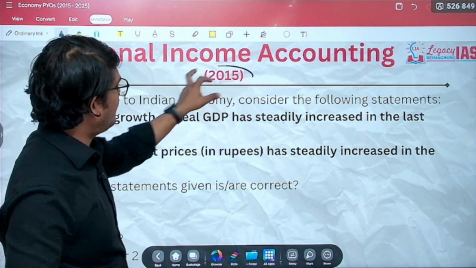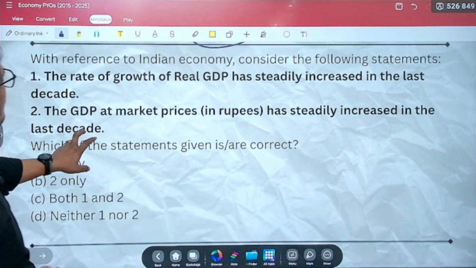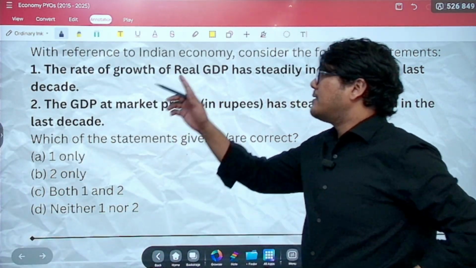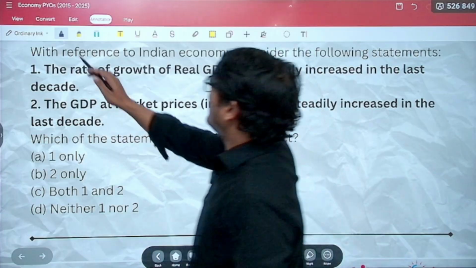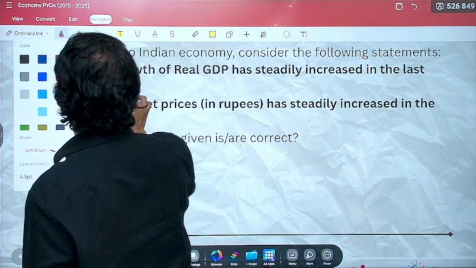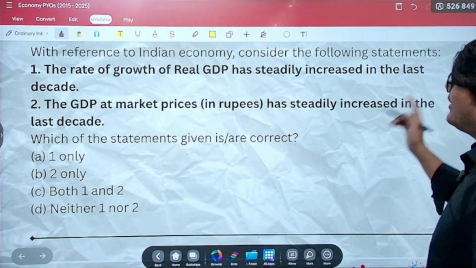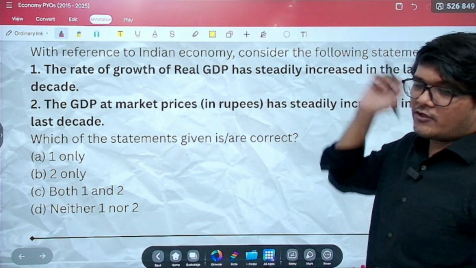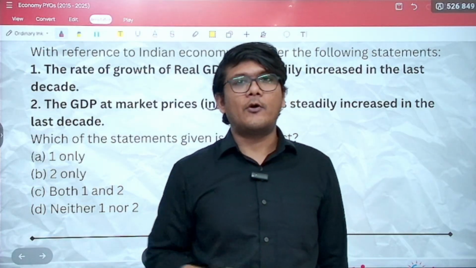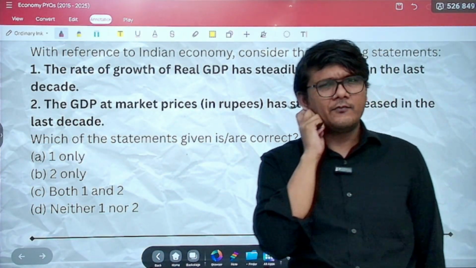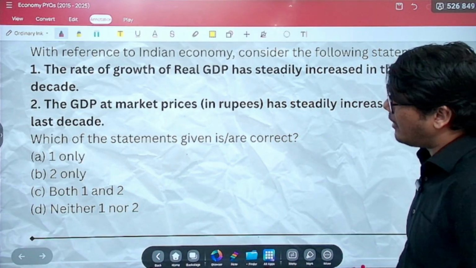Again, in 2015, again from National Income Accounting. With reference to Indian economy, consider the following statements. Statement 1 says that the rate of growth of real GDP has steadily increased in the last decade. Since the question is asked in 2015, it is talking about 2005 to 2015, right? That is the 10 years that we are talking about.